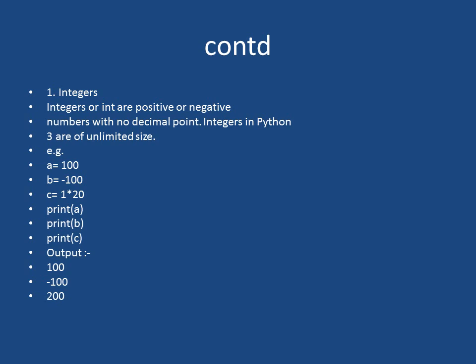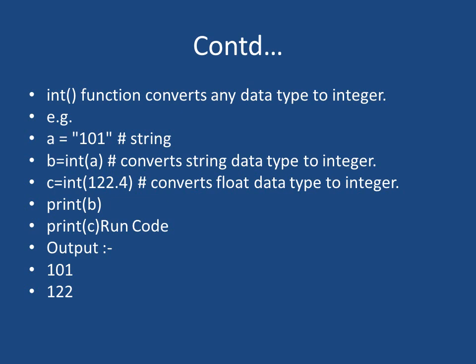And the result you will get is 100 minus 100, 200. int is a function that converts any data type to integer. What the int function does is convert any data type, either in string form or floating point number, into an integer.